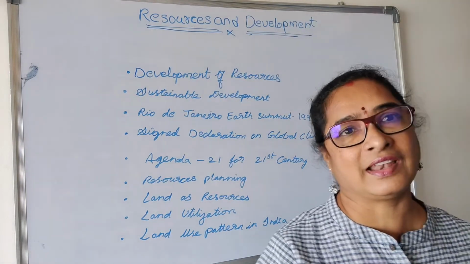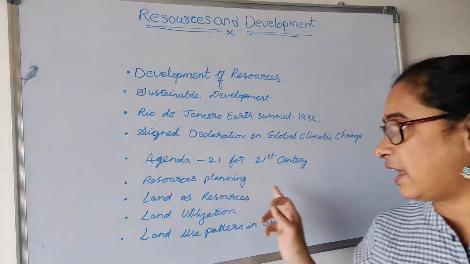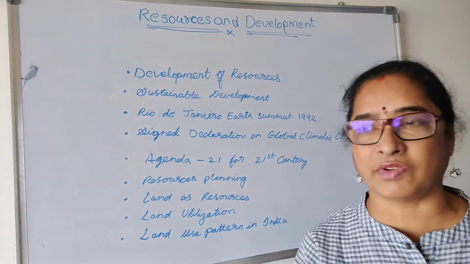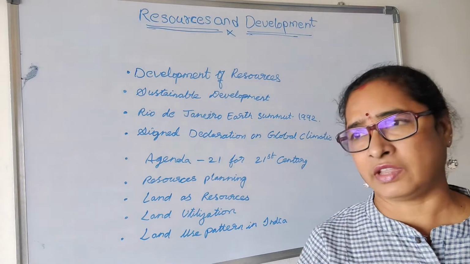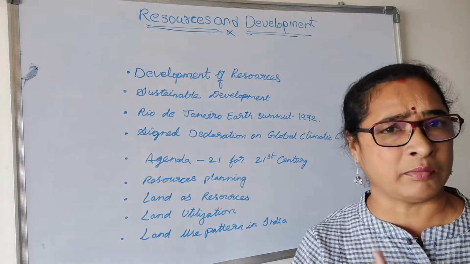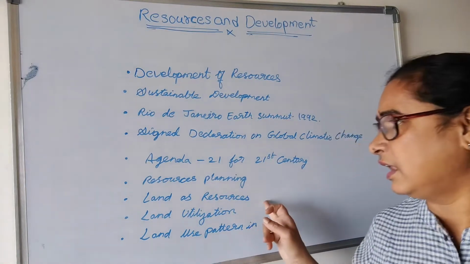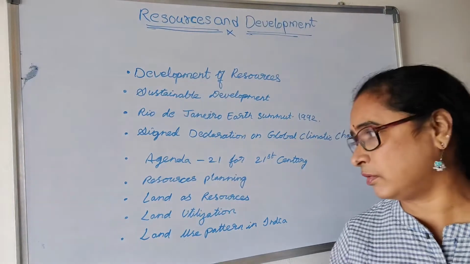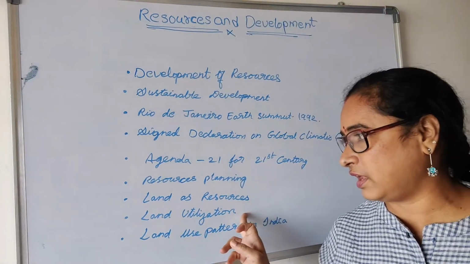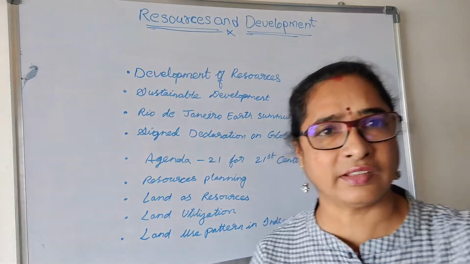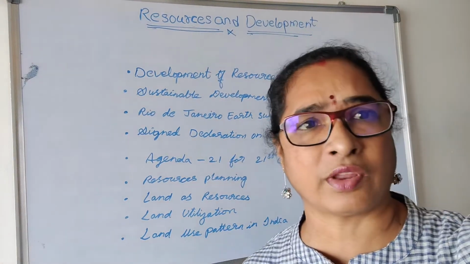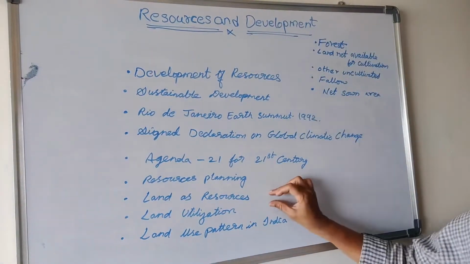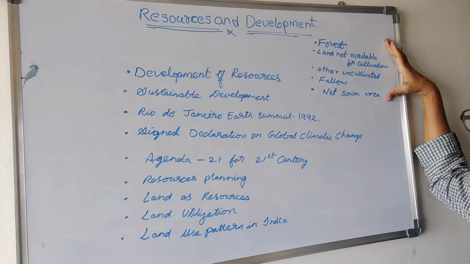And the next important thing is land as a resource. We are learning here land as a resource. We are living on the land. All the animals, human beings, everyone is living on the land. And for any biotic, abiotic, for any activity, we need the land. So we have to use land in an organized, planned way. And utilization of the land: how we are utilizing the land, we have to learn in 4 steps. How many steps? 4. So this land utilization we can learn under 4 headings.